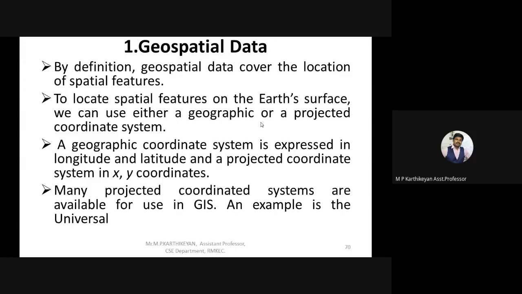So any latitude can move from 0 degrees to 90 degrees north or 90 degrees south. Okay, so this is the process. And coming on to longitude, longitude is nothing but vertical lines from north pole to south pole. The line connecting the north pole to south pole, and again south pole to north pole, is called your prime meridian.